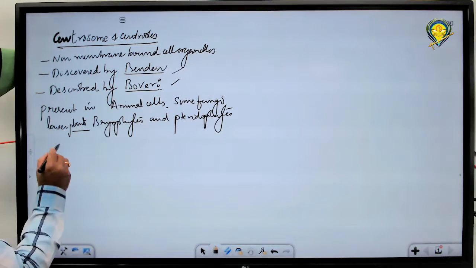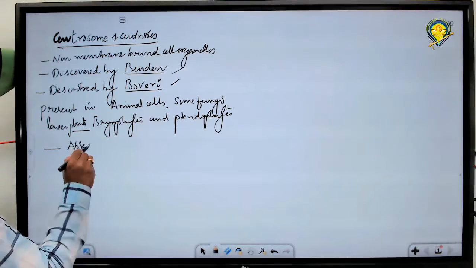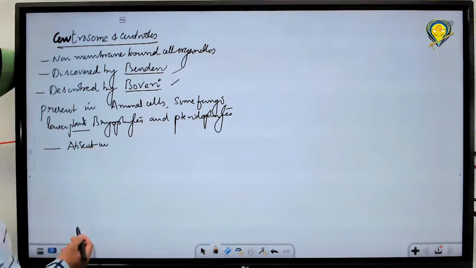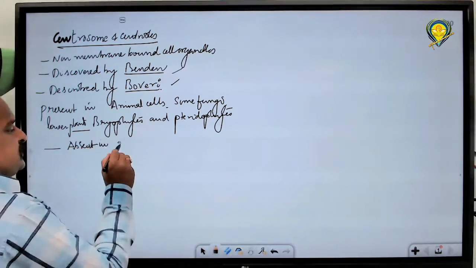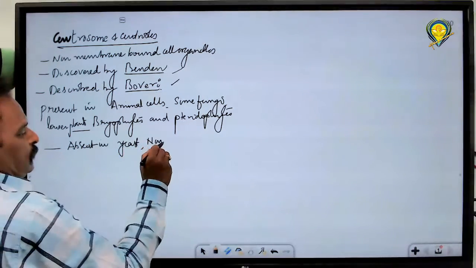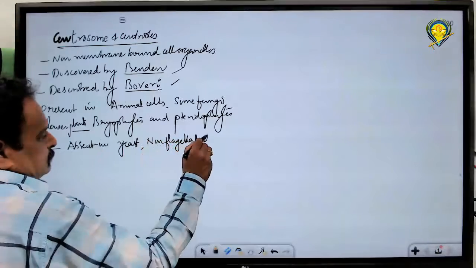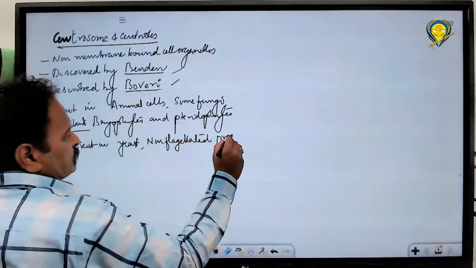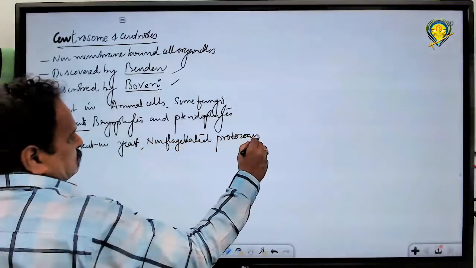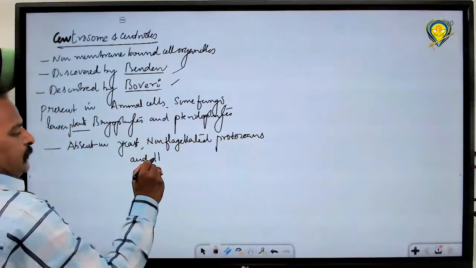These particular types of centrioles are absent in non-flagellated protozoans and higher plants.